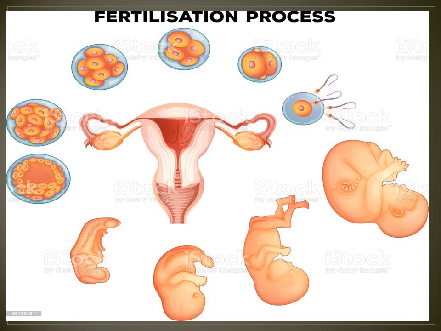The end of the menstrual cycle is known as menopause. It is significant in the female, and it takes place at an average age of 45 to 50 years.